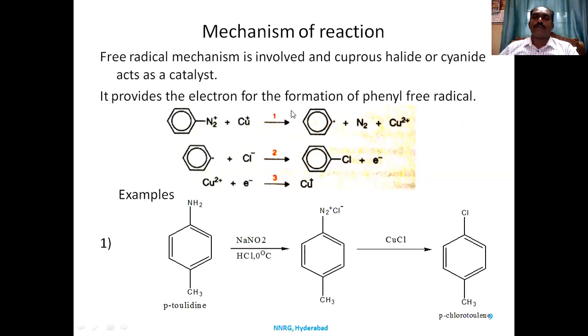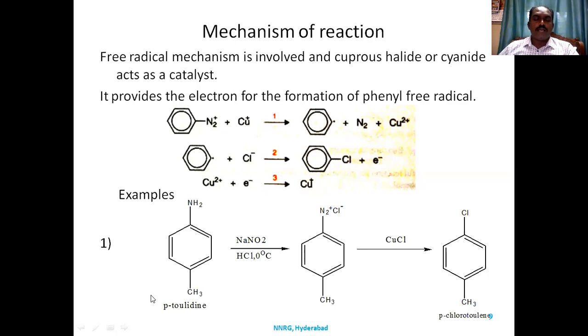Cupric ion is formed, and the phenyl free radical will react with chlorine to form chlorobenzene, and an electron is lost. The cupric ion takes that electron to form cuprous chloride back. So it is a free radical mechanism where cuprous ion is donating an electron to form nitrogen gas, and cuprous ion is converted to cupric ion. Phenyl radical is formed, reacts with chlorine to form chlorobenzene.